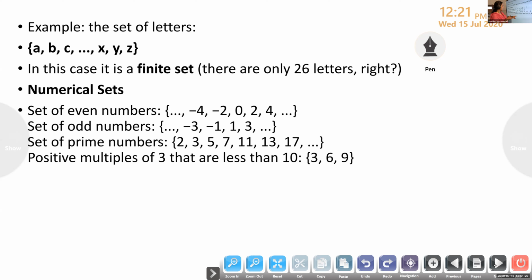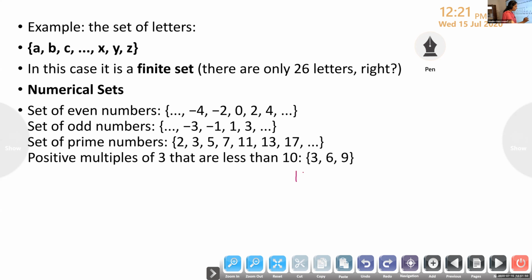Look at the next one. Positive multiples of 3 which are less than 10. Multiples of 3 means you have to use the 3 tables. 3 1s are 3, 3 2s are 6, 3 3s are 9. So positive multiples of 3 that are less than 10. So we are getting 3, 6, 9.